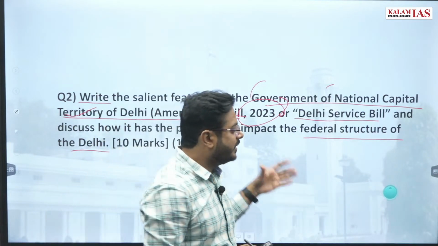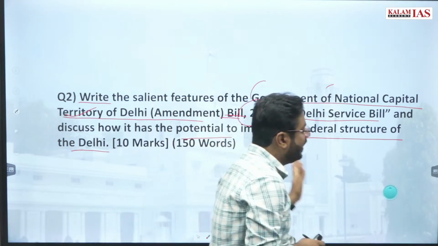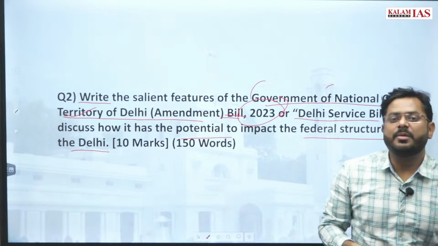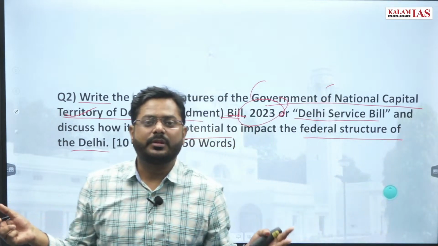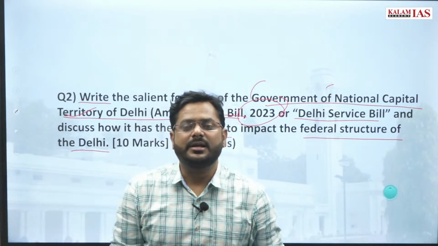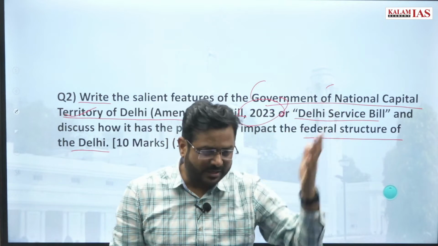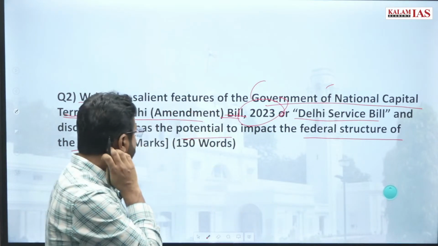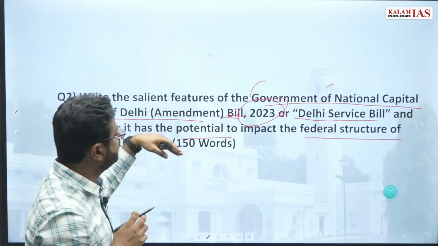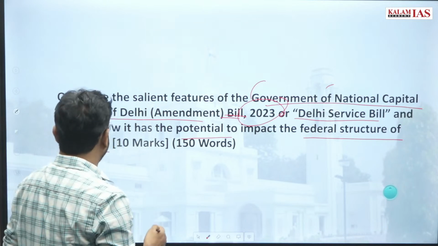And therefore it is in the question that it may impact the federal structure of Delhi, because it is not in line with the Supreme Court judgment, and the elected Delhi government is being superseded by the Lieutenant Governor who is being appointed by the President, right. So this is the situation and this is the issue. Based on this, the question is there.